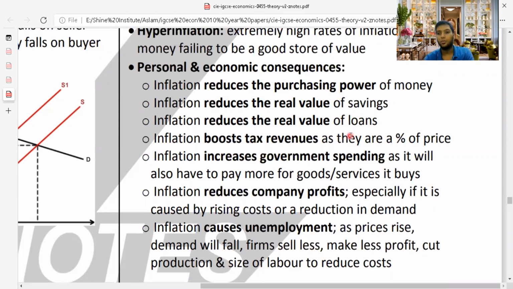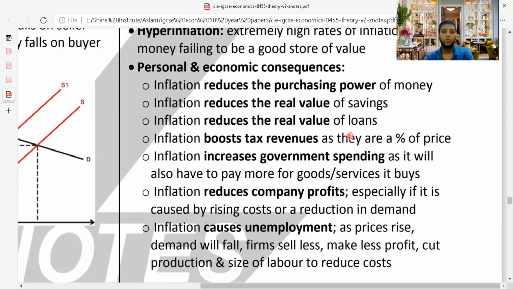Inflation reduces the real value of loans. If banks have given loans of 5 lakh and they took an interest of 50,000, maybe the value of 550,000 is now 200,000 because inflation has gone up. So a person who is taking money from bank loans, if there's inflation by that time, is paying like 200,000 in value and settling the 550,000, but the banks are going through a hard time on that.